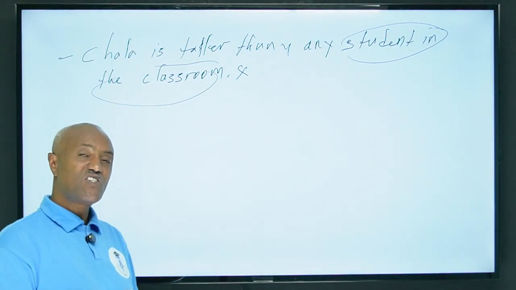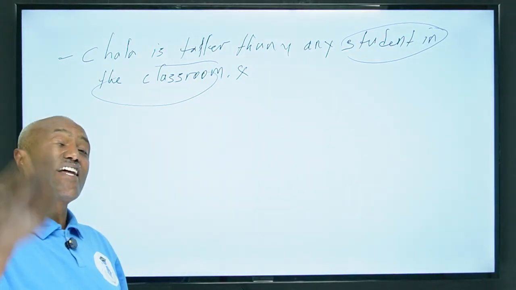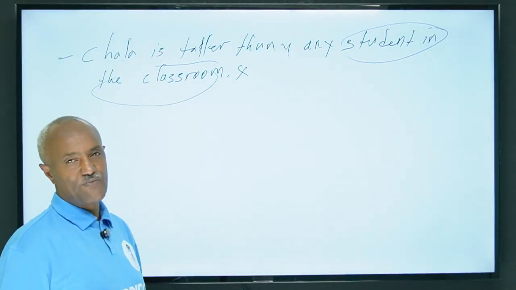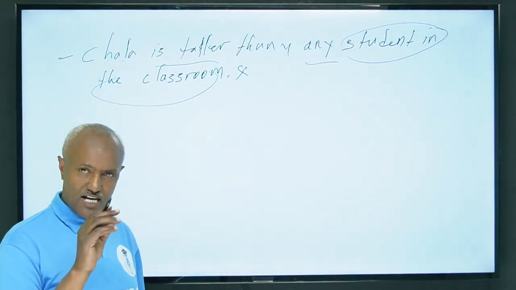If we write like this, it seems that we are indirectly comparing Chala with himself. Therefore, if it is written like this, that is wrong.